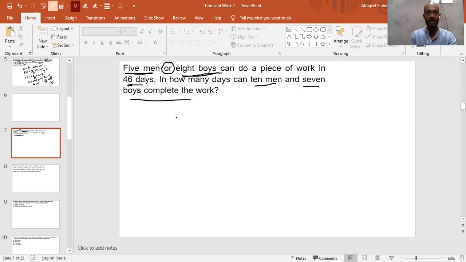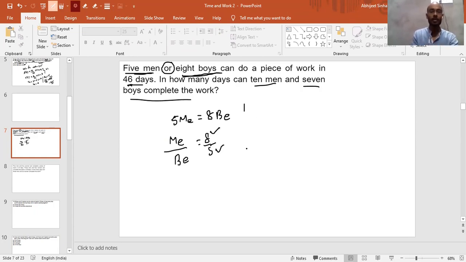So the efficiency of men upon boys is 8 upon 5. Instead of one man's efficiency you can use 8, and instead of one boy's efficiency you can use 5.